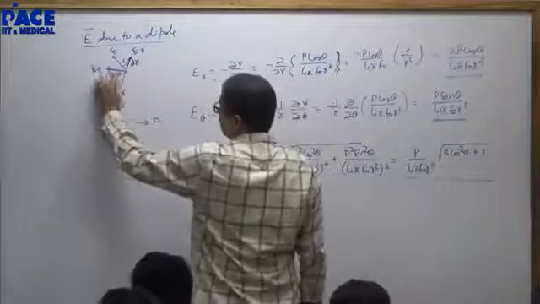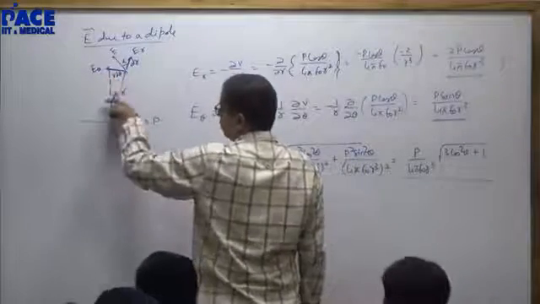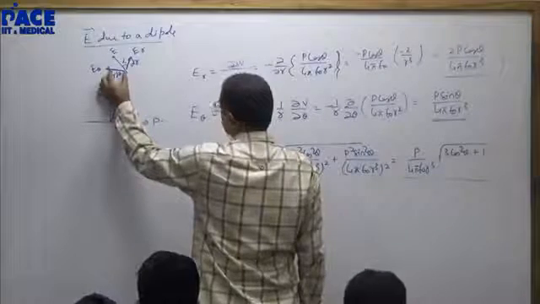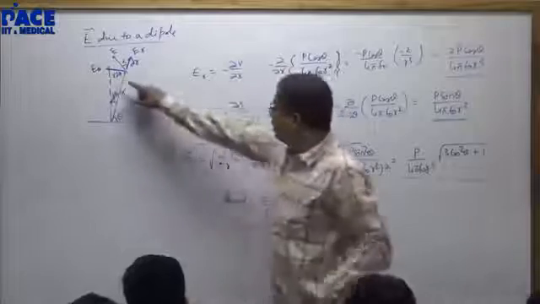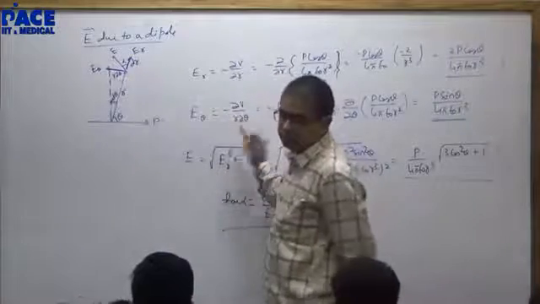This distance moved in this direction will be r d theta. When I rotate this by d theta, the distance moved is r d theta. Delta V by delta x, delta V by delta y, delta V by r delta theta.